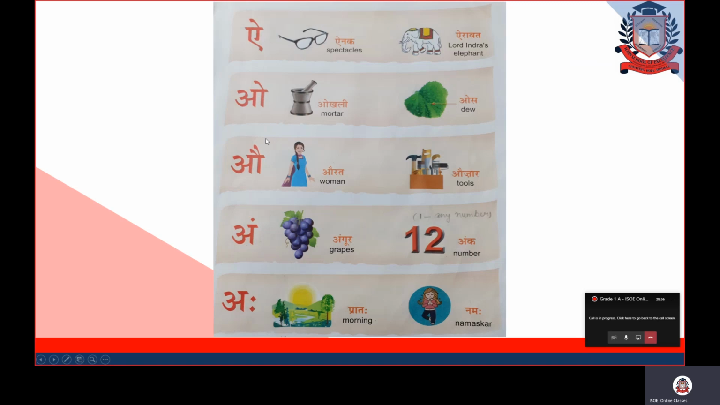For I, O, au, ang, in all these words, the first letter is always from the swar. But here, there is no example that begins with aha. So in one way, you can say that aha is an empty letter, or that these two dots are coming to complete the words prataha and namaha. Fine.